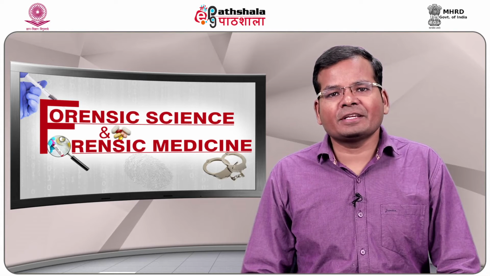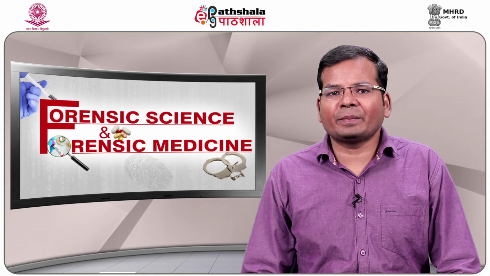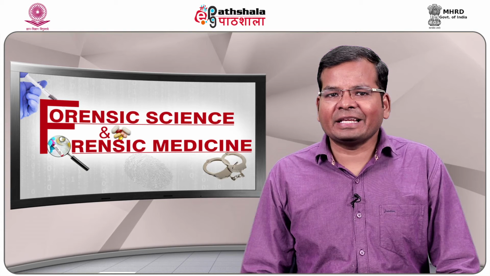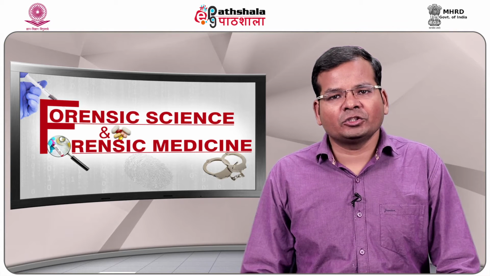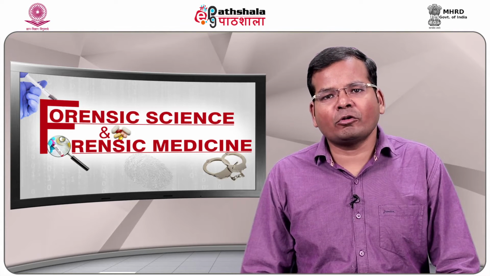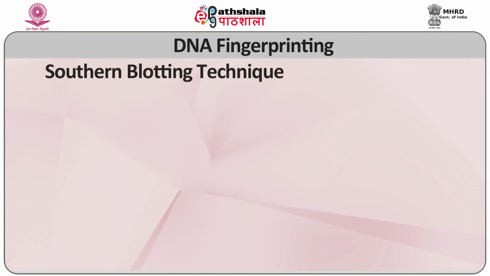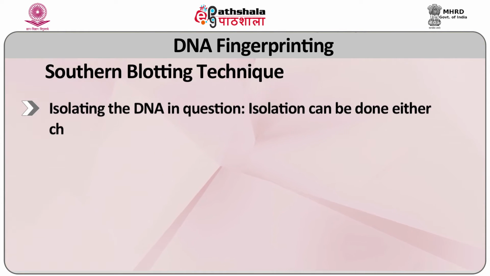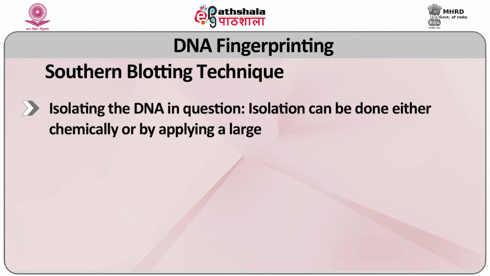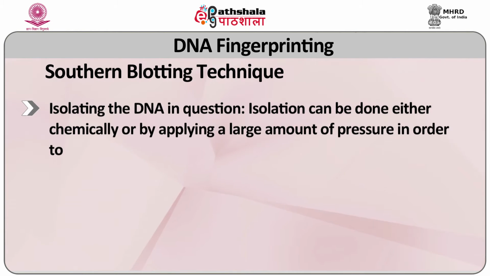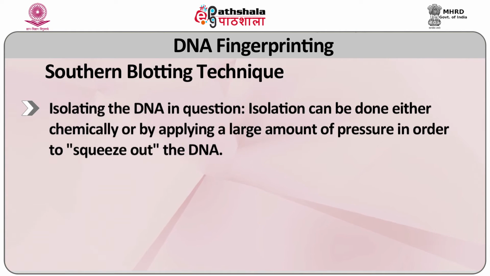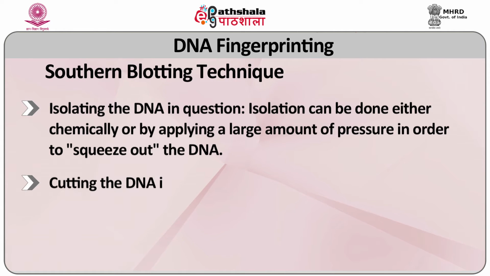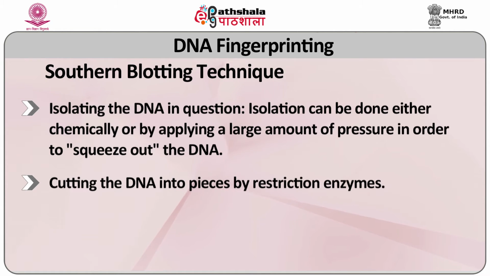Southern blotting is a technique to analyze the genomic pattern which appears in a person's DNA. The Southern blotting technique involves the following steps. Step 1, isolation of the DNA in question. Isolation can be done either chemically or by applying a large amount of pressure in order to squeeze out the DNA. Second, cutting the DNA into pieces with a restriction enzyme.